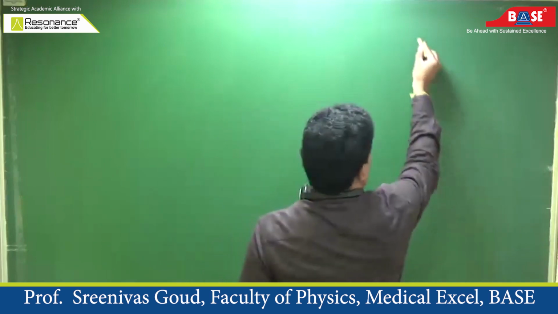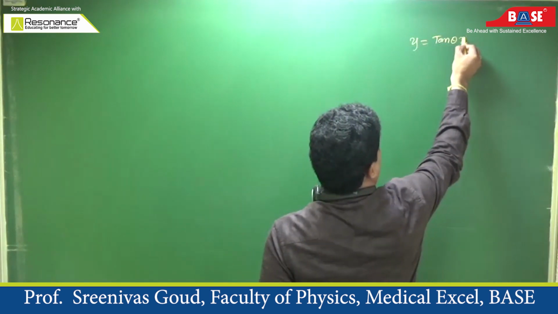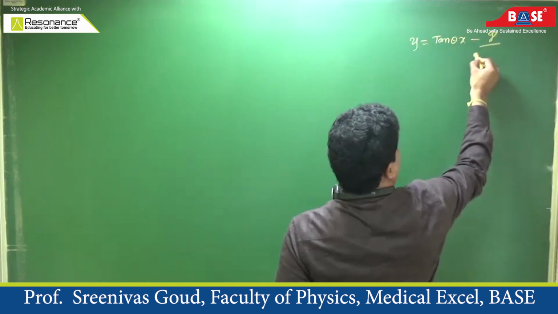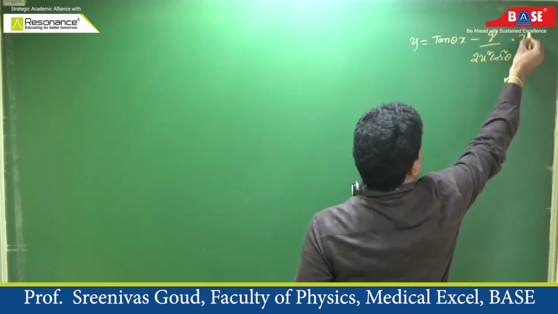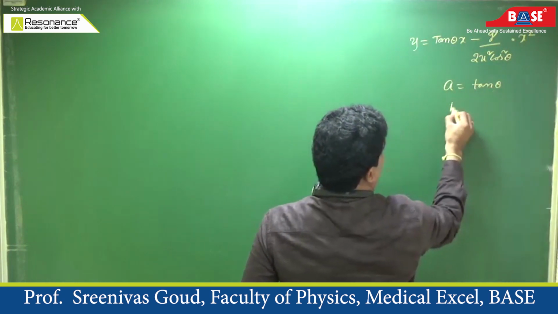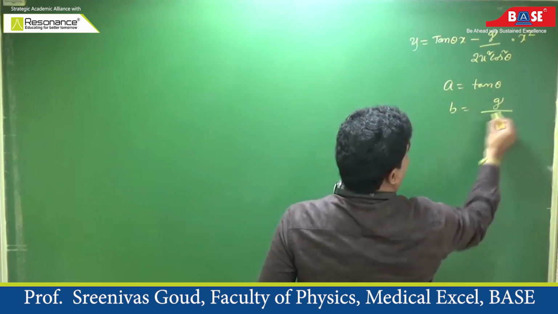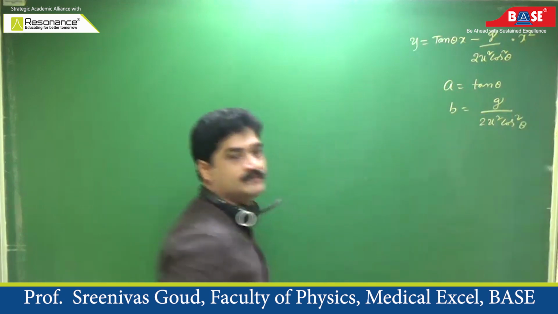See here, this is the equation of trajectory. y is tan theta into x minus g by 2u square cos square theta into x square, where a is tan theta and b is g by 2u square cos square theta.